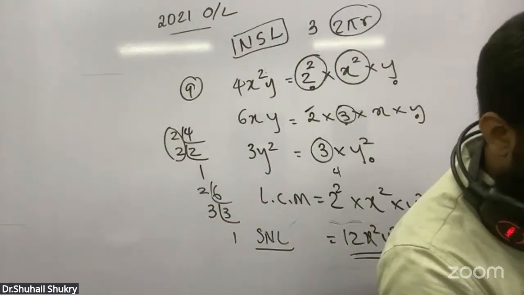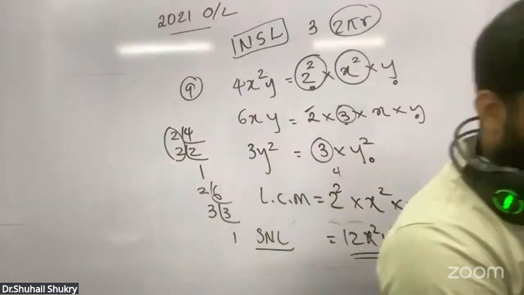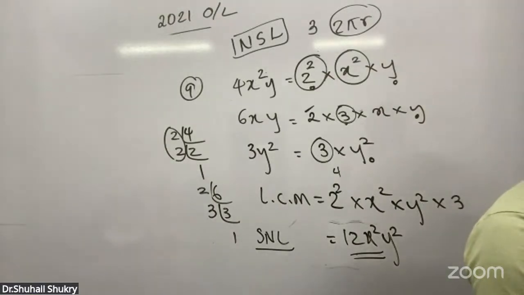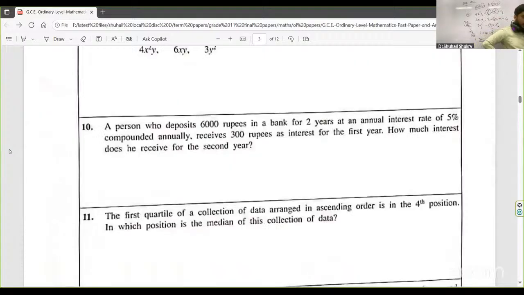Happy. Number 10. Now see the 10th question. A person who deposits 6,000 rupees in a bank for 2 years at an annual interest rate of 5% compound annually receives 300 rupees as interest for the first year. How much interest does he receive for the second year?